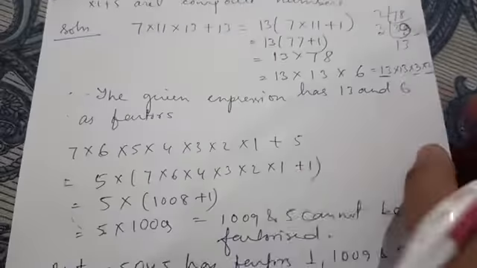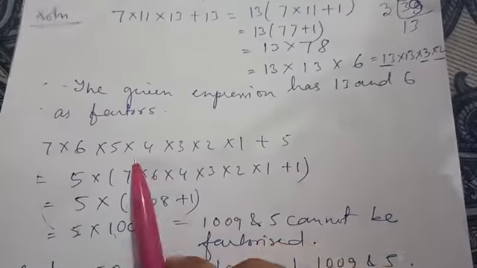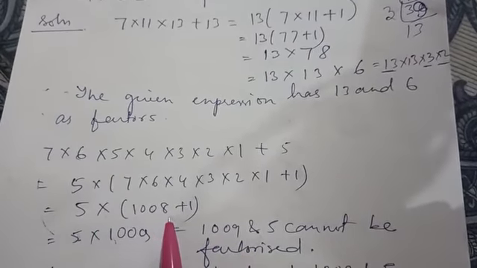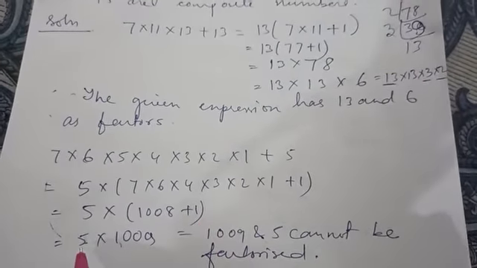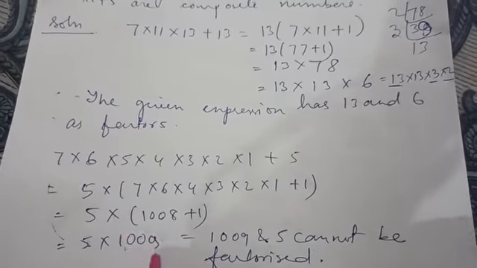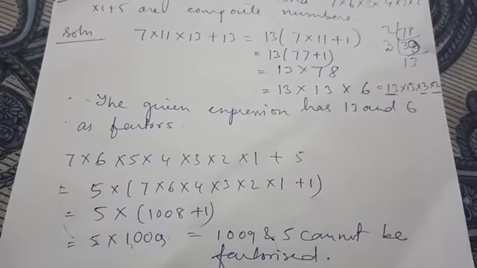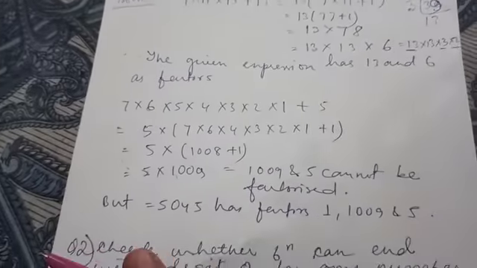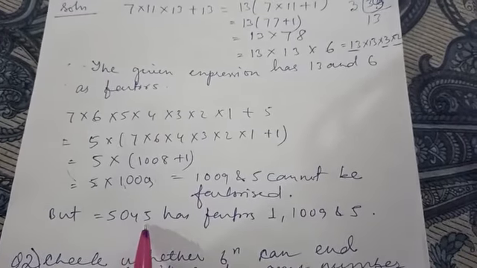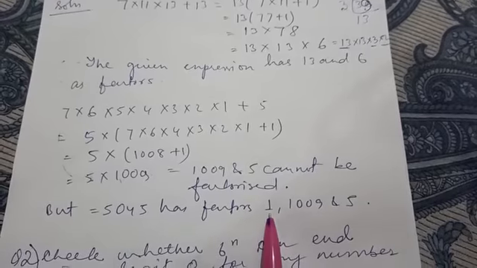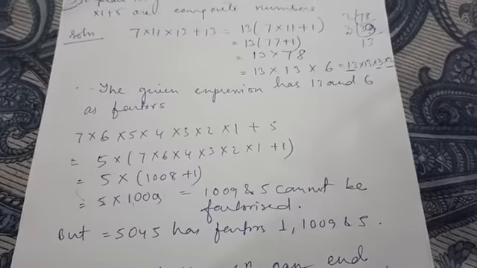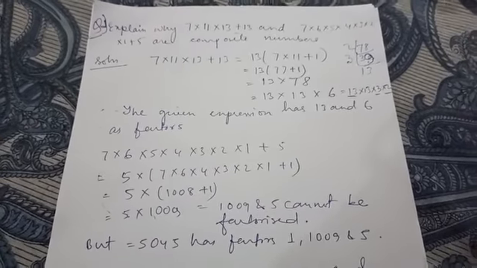Okay, next let us go for the second number. If you see this expression, if I take 5 common, in the bracket it is coming 1008 plus 1. So 5 into 1009, and 1009 cannot be broken up, it cannot be factorized. When we multiply it, we are getting 5045. And 5045 is having more than 2 factors, that is 1009 itself and 5. Therefore we can comment that these two numbers are composite numbers. Okay.